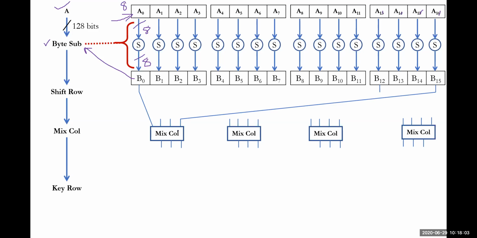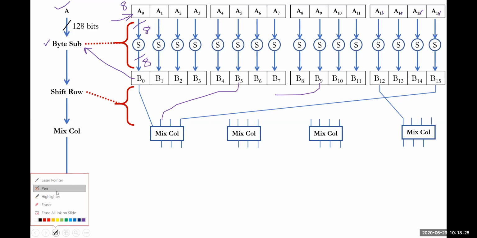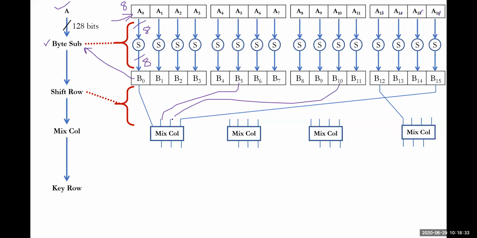I'll show you the complete table in the coming slides. In this way the shifting is happening here. Look at this, I'll draw something here. B naught will be here, and B5 will be here, and B10 will be here. So B5, B10 will come to this particular column, and B15 will be the first column. The second column will be B4.